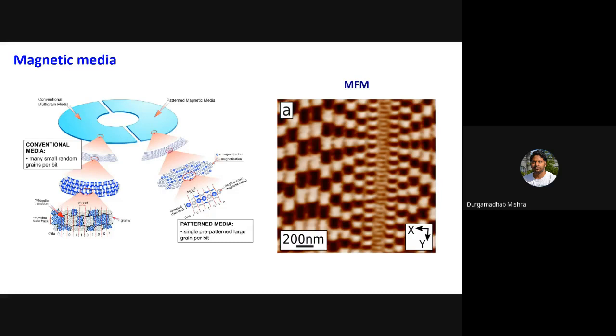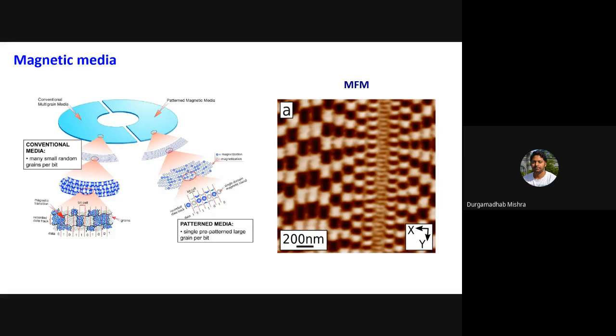This small contrast here, its size is typically about 25 nanometers. That means you can really create bits with such a tiny dimension, 25 nanometers, and you can still store the information in that bit. So you can really increase the storage density by patterning in this way.